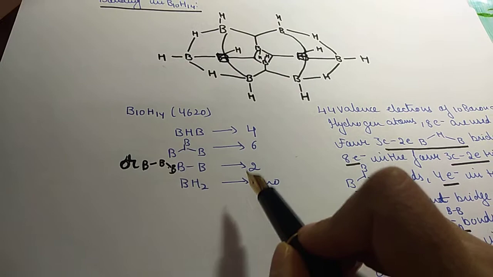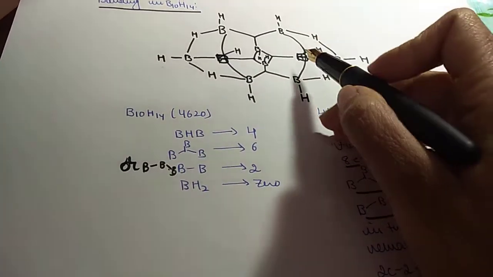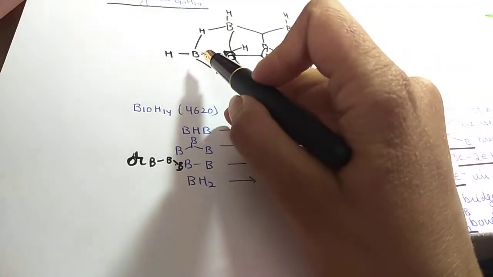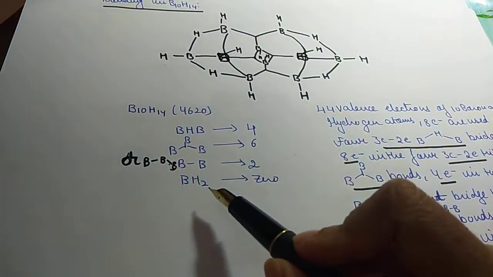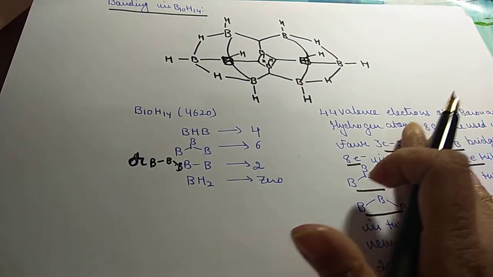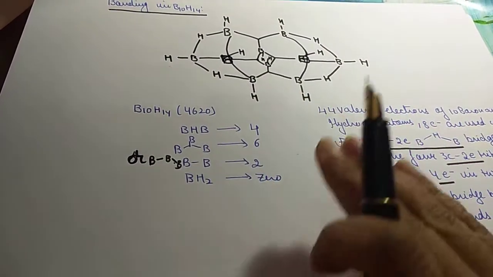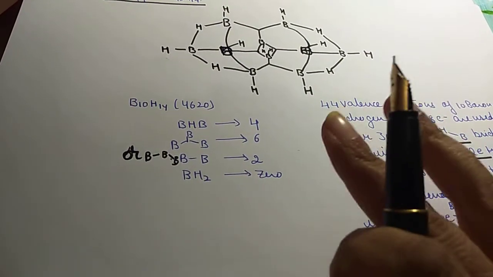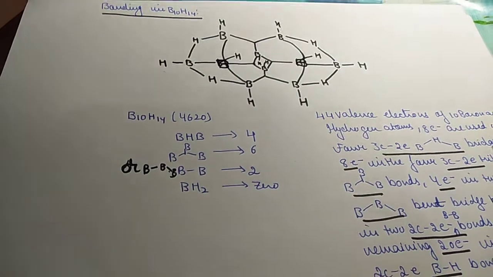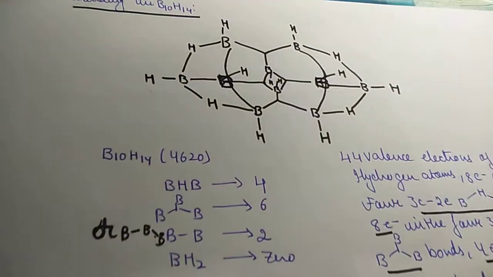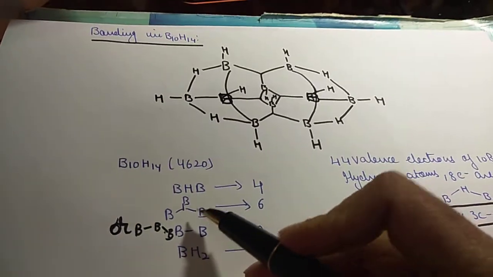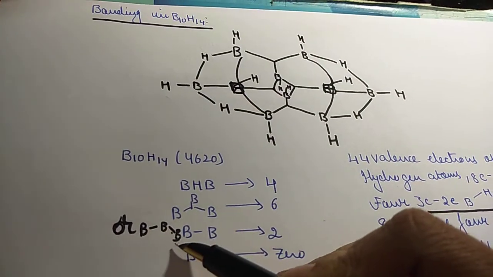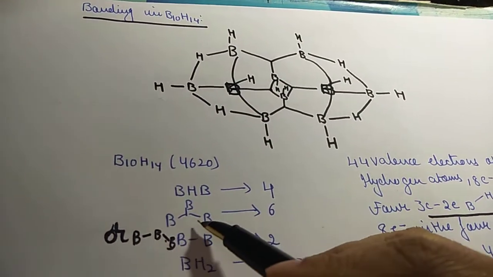Then BB bonds are 2 in number, 1 and 2. Then we have BH2. No BH2 group is there. There are terminal hydrogens, but not BH2 terminal hydrogens here. So I hope it is clear now. You must be clear with this bent BBB and triply bridged BBB bond.